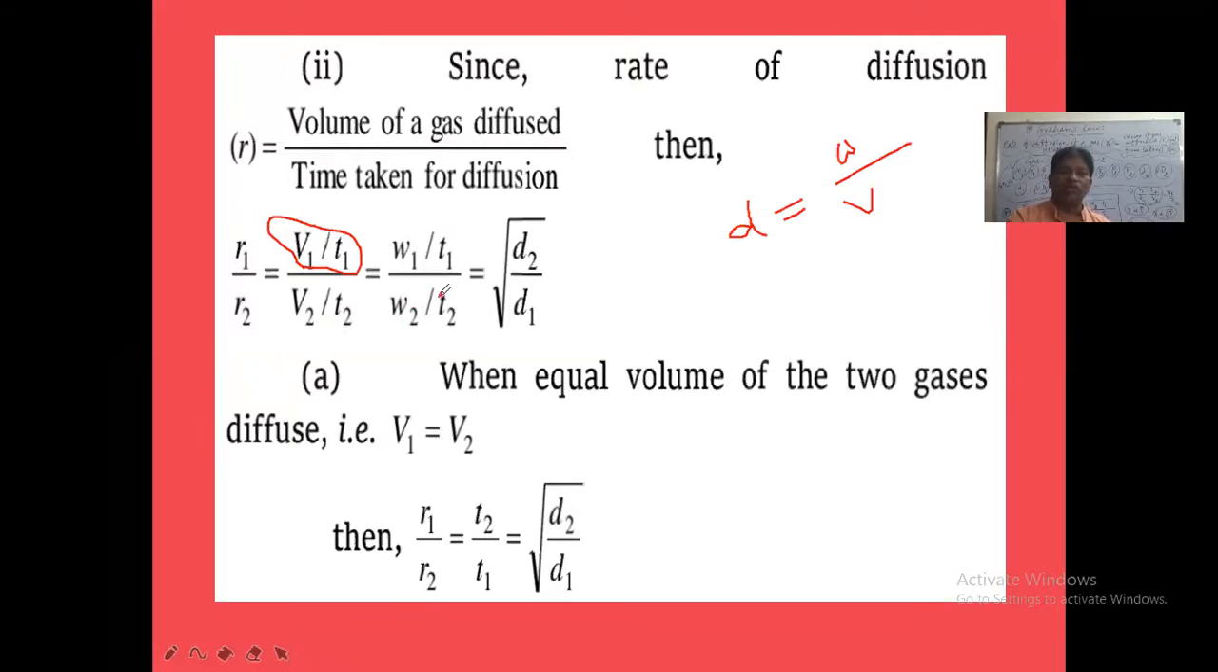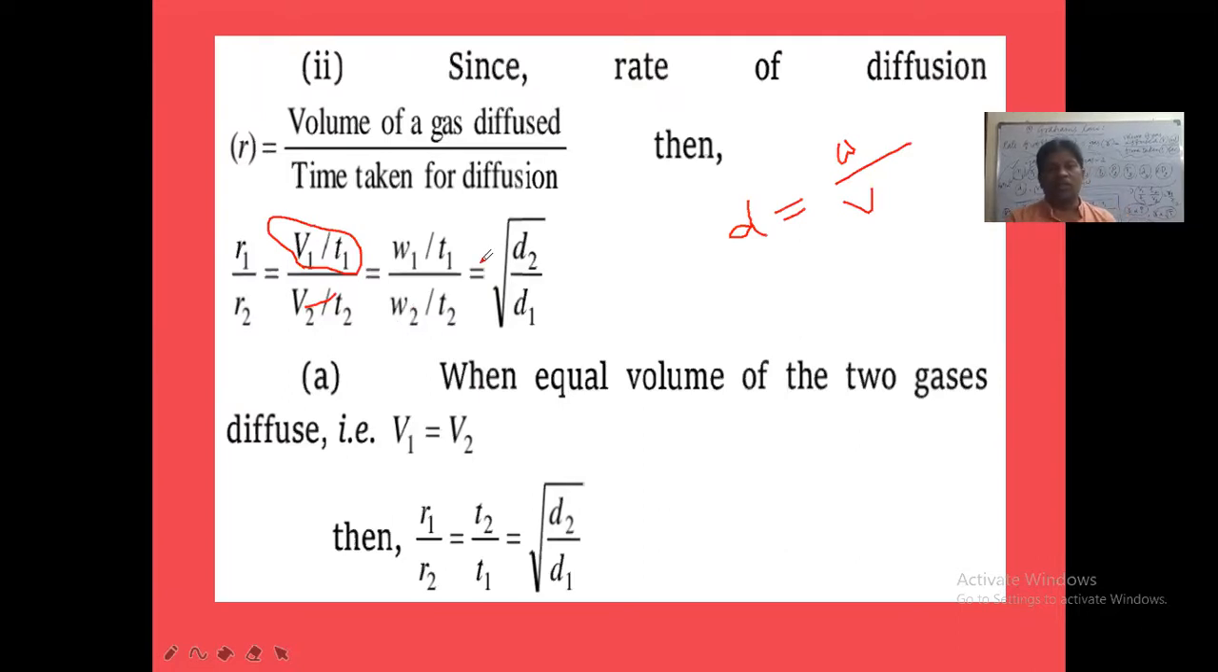T2 is what now here? Time taken by second gas. W2 is what? Weight of second gas is equal to under root D2 by D1. So R1 by R2 is equal to what? Under root D2 by D1. R1 by R2 is also equal to what? V1 by T1 divided by V2 by T2. So this condition we have to consider.